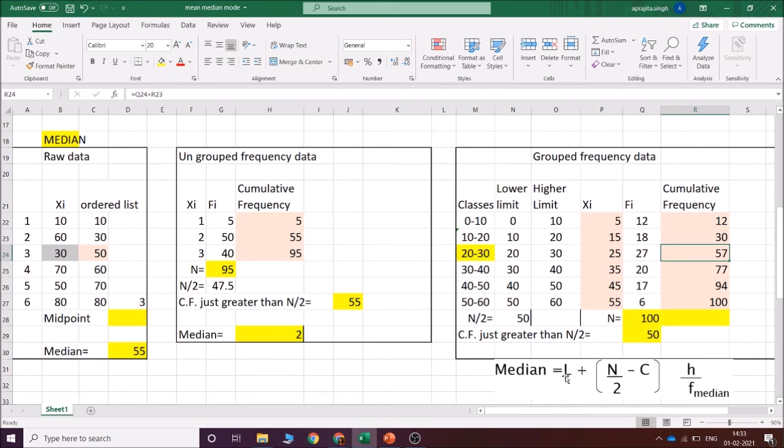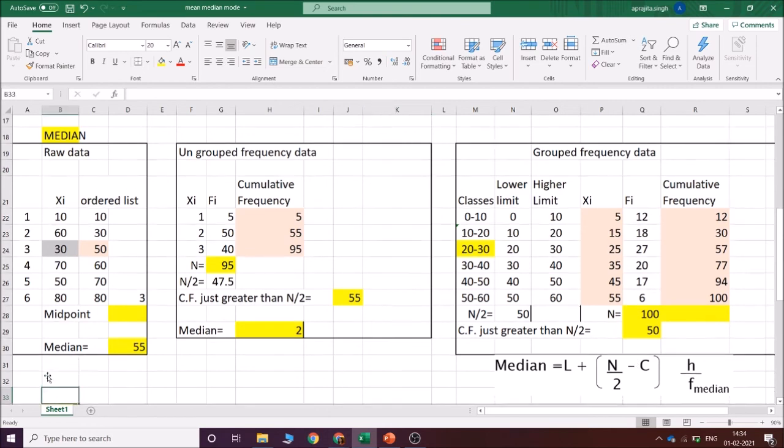So now over here in this formula, L is 20, the lower limit of the median class. What is H? H is the size of the median class, that is 30 minus 20. What is F? F is the frequency of the median class. The frequency कौन सा है? 27 है ना? Then, what is C? C is all the frequencies above the median class. You have to add up 18 plus 20. This is how you find out the value of C.